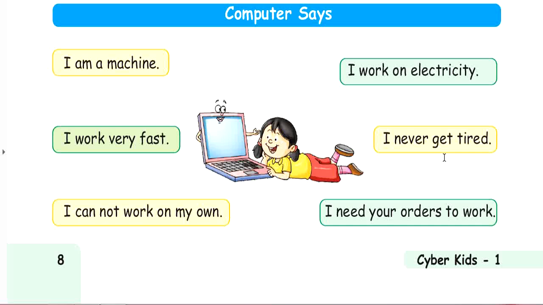Now again we will discuss what the computer says. I am a machine, I work very fast, I quickly do all work. I cannot work on my own. Computer needs orders to work. Whenever a computer has to do any work, it needs instruction or order. Whichever command you give, whichever key you press on the laptop, it performs the compatible output according to that key.